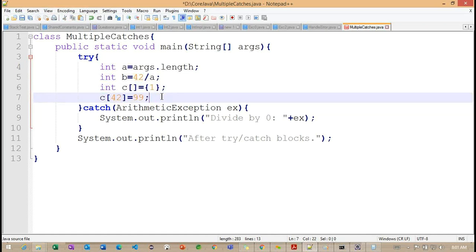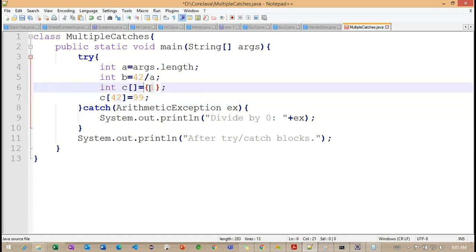So we already identified that the 99 value is being initialized into the 42 location in this particular array called C. But here we don't have those indexes. We have only 1 index, so the index is 0 and the length becomes 1. Because the length starts from 1, the size starts from 1, and the indexes start from 0. So we have only 1 index, but we are trying to initialize with 42. Now we are getting a different exception.